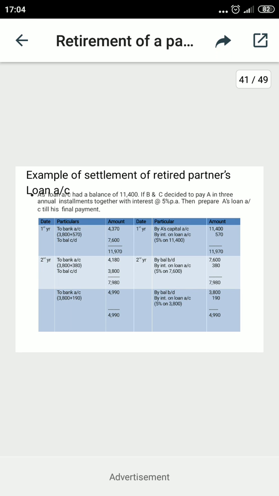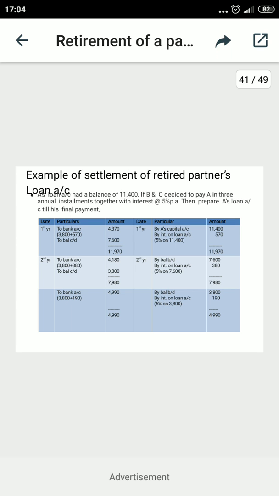Both will be added and then the amount will be paid. It means every year the installment will be paid as principal amount plus interest due for the year. So after the first year, you may observe that the entries are two: interest on loan account debit to A's loan account, and then A's loan account debit to bank. These entries will be repeated every year.